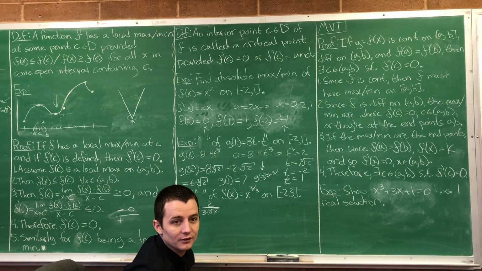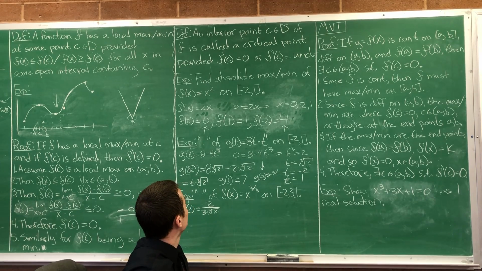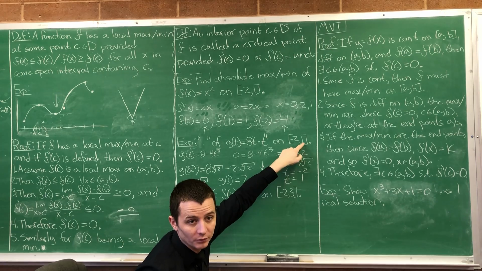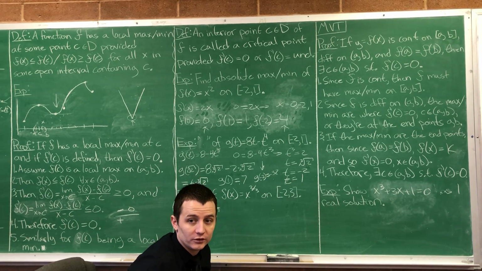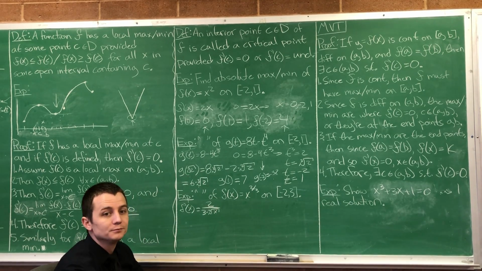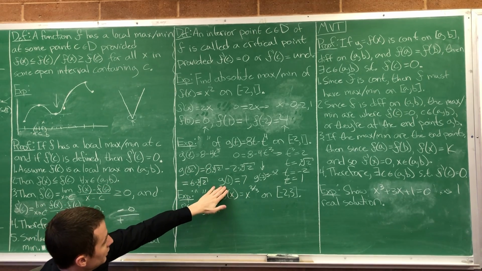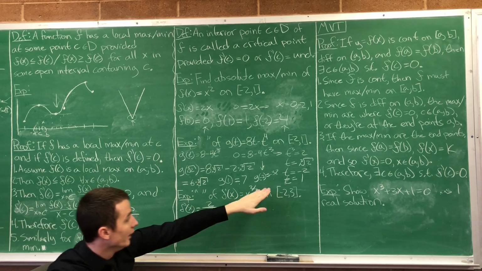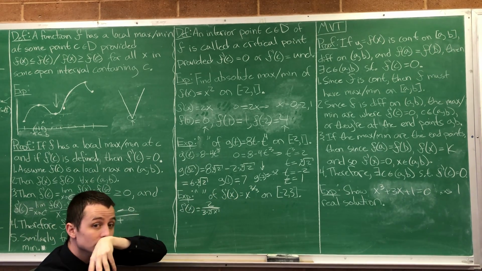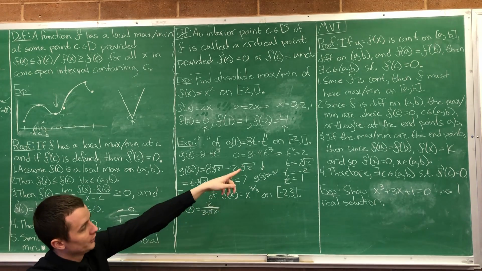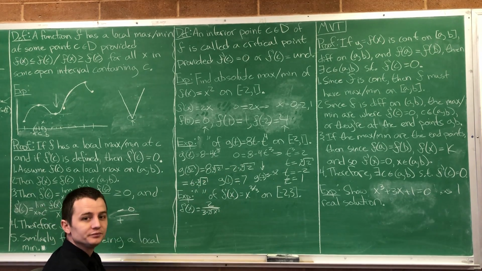That makes sense? Is the cube root of 2 bigger than 1? Because what's the cube root of 1? 1. So the cube root of 2 has to be bigger than 1. So we actually said that one wrong, so g of 1 is our max up here, and g of negative 2 was our min. Remember to make reference back to the domain that you're actually talking about.